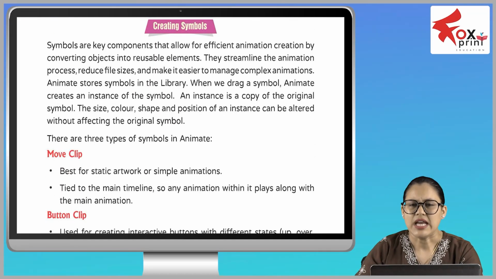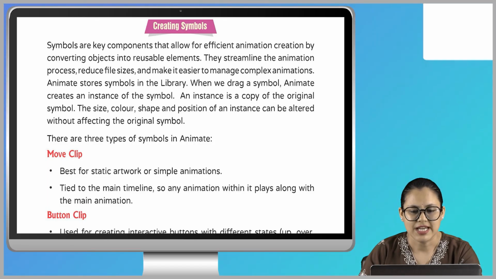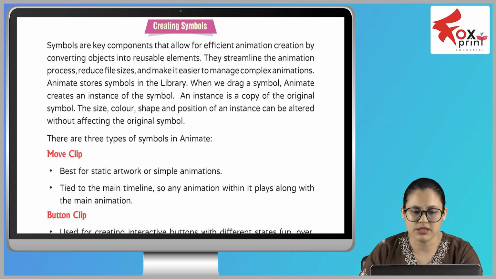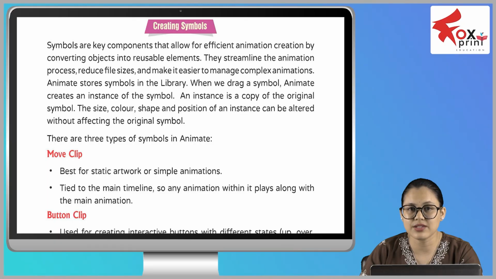Okay. Now let's more smoothly. Okay. Now let's more smoothly. Okay. Now let's more smoothly. Okay. Now let's more smoothly. Okay. Now let's more smoothly. Okay. Now let's more smoothly. Okay. Now let's more smoothly. Okay. Now let's more smoothly. Okay. Now let's more smoothly. Okay. Now let's more smoothly. Okay. Now let's more smoothly. Okay. Now let's more smoothly. Okay. Now let's more smoothly. Okay. Now let's more smoothly. Okay. Now let's more smoothly. Okay. Now let's more smoothly. Okay. Now let's more smoothly. Okay. Now let's more smoothly. Okay. Now let's more smoothly. Okay. Now let's more smoothly. Okay. Now let's more smoothly. Okay. Now let's more smoothly. Okay. Now let's more smoothly. Okay. Now let's more smoothly. Okay. Now let's more smoothly. Okay. Now let's more smoothly. Okay. Now let's more smoothly. Okay. Now let's more smoothly. Okay. Now let's more smoothly. Okay. Now let's more smoothly. Okay. Now let's more smoothly. Okay. Now let's more smoothly. Okay. Now let's more smoothly. Okay.